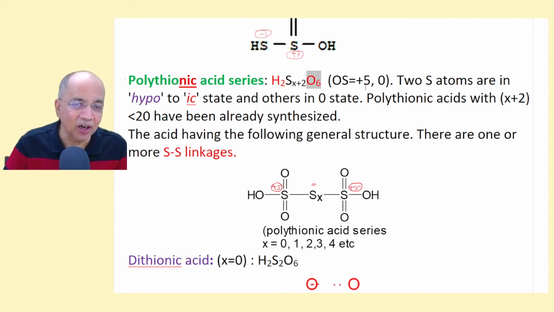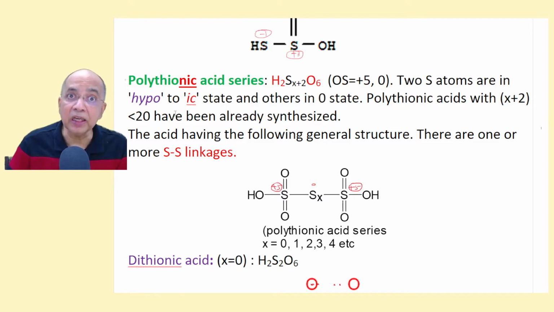Oxidation states are +5 and 0. I'll tell you. 2 sulfur atoms are in a hypo-ic state. It is less than +6, so it can be called a hypo-ic state, and others are in the 0 state. So it's not called hypo or anything. It is called polythionic acid: dithionic acid, trithionic acid, tetrathionic acid. With x plus 2, more than 20 have already been synthesized. In this x plus 2, the total number of sulfur atoms is x plus 2.